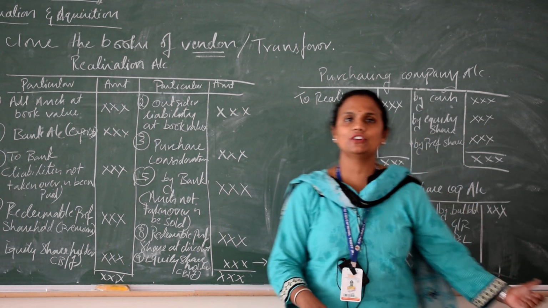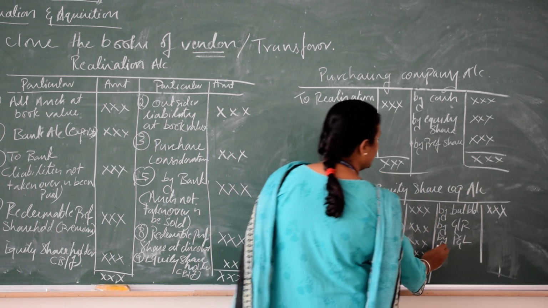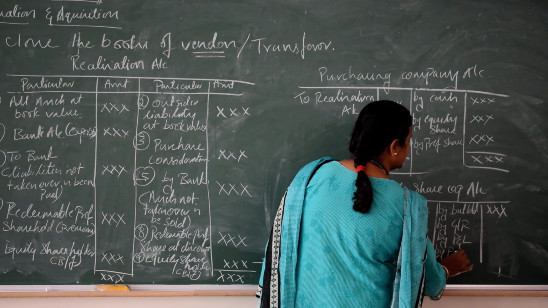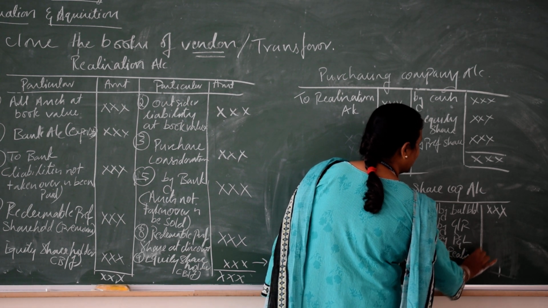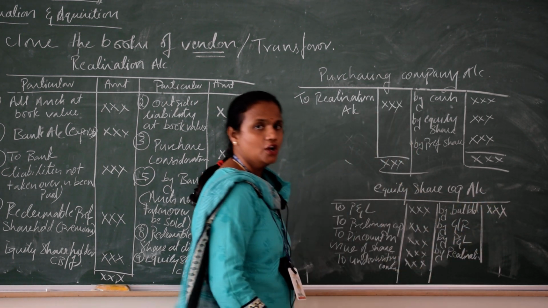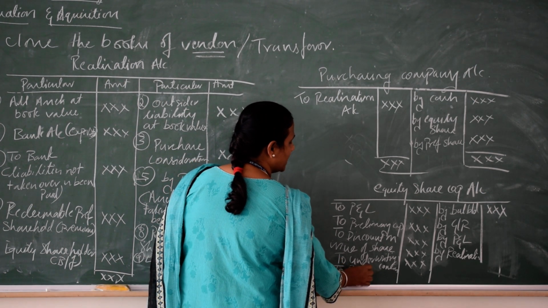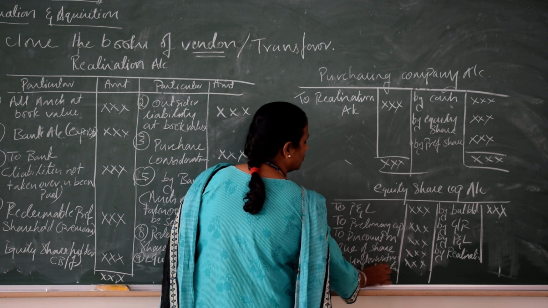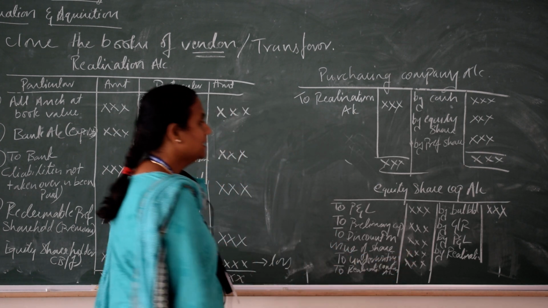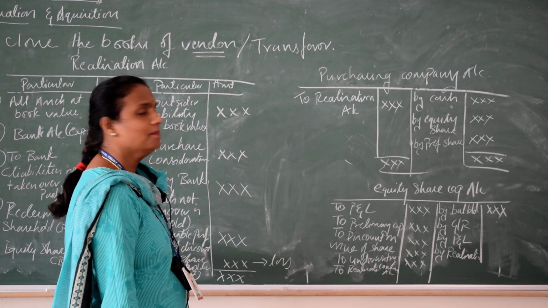So you transfer these things here: by realization account if it is a profit, or to realization account. These are coming from realization.